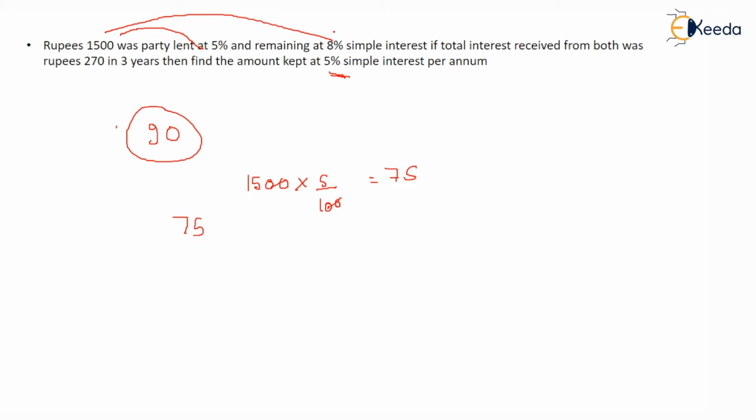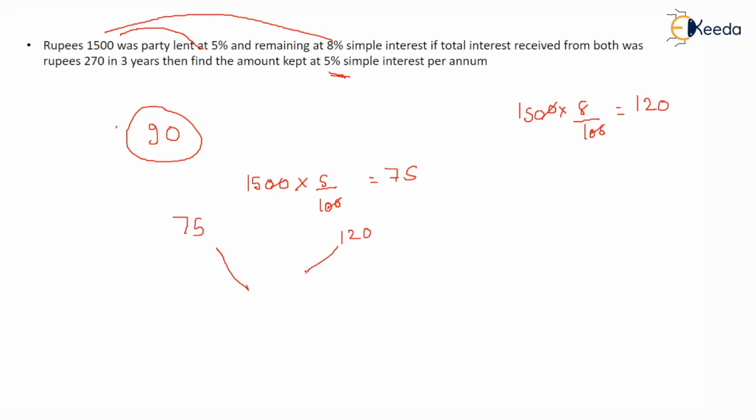If he lends the same amount at 8%, that is 1500 into 8 by 100, then 15 into 8, that is 120. So 120 rupees is the interest if he lent all the money at 8%.